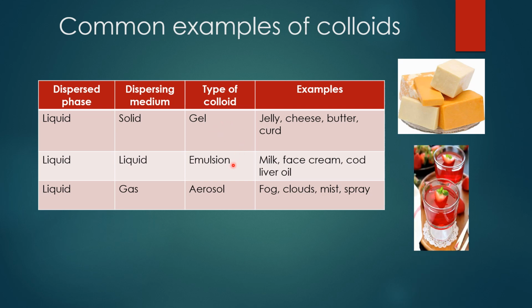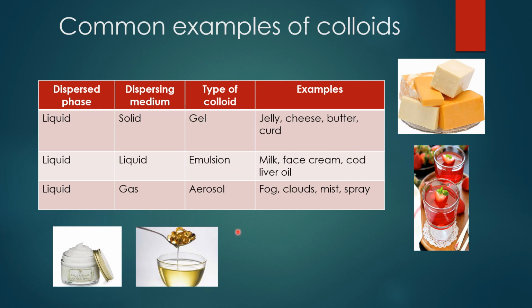Then if I am taking milk, face cream and cod liver oil, okay children, these and all will come under the type of emulsion. In this case both the dispersed phase and dispersing medium are liquid. What is the type of colloid? Emulsion.